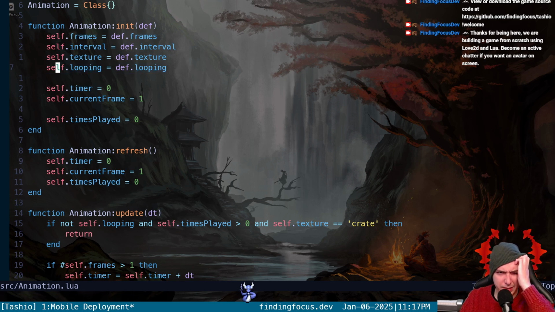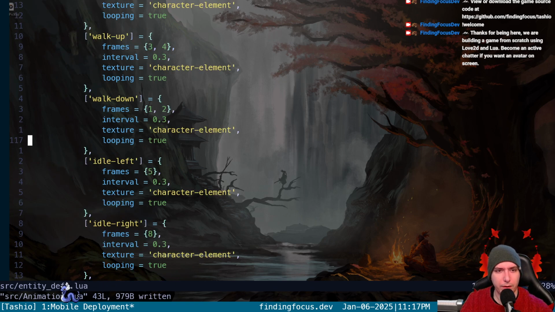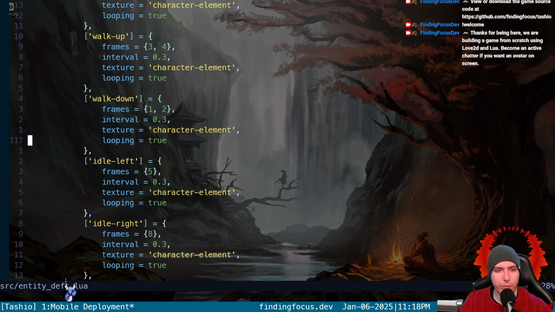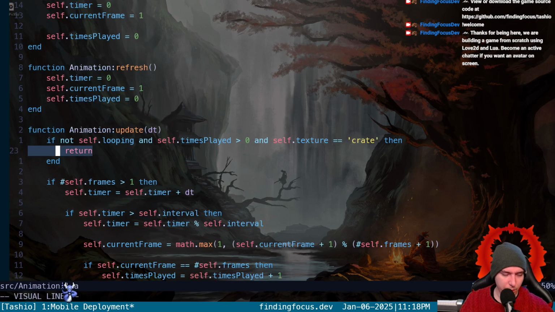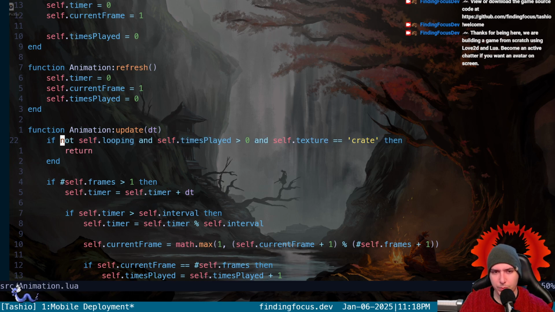We pass in the value in the dot animations table, which does have frames, interval, texture, and looping. Yeah, we should be pulling that looping. So I don't get why we're breaking on anything that is looping. Maybe we can say...